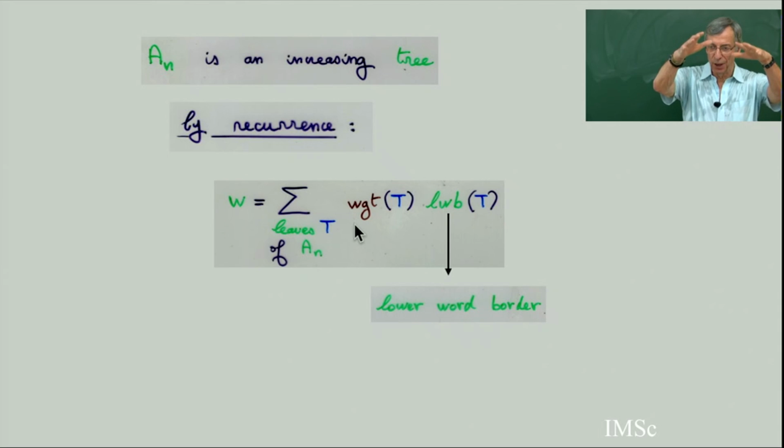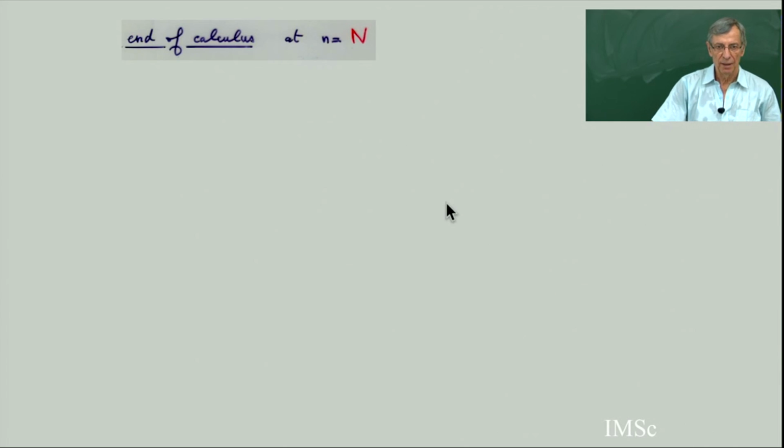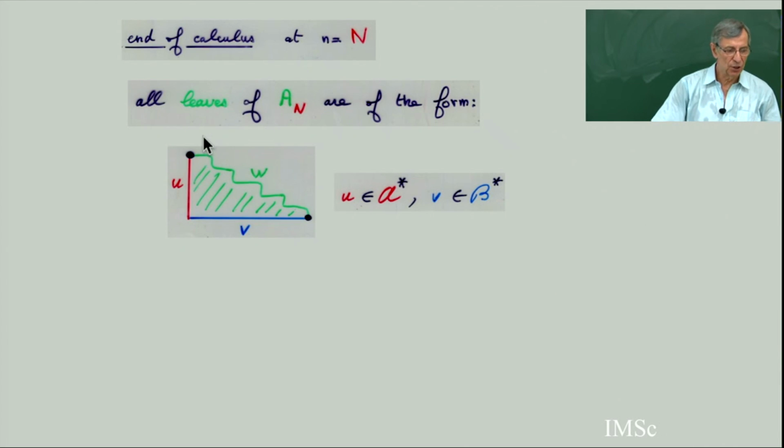You go down in the tree. Each time you have a rewriting. At the step number n, you take a leaf, you make the substitution. So you introduce some new leaves in the new trees, order n, and this sum, the W, is invariant in all this substitution. And at the end of the calculus, when you finish the calculus, you are at time capital N. All the leaves are of the form like this.